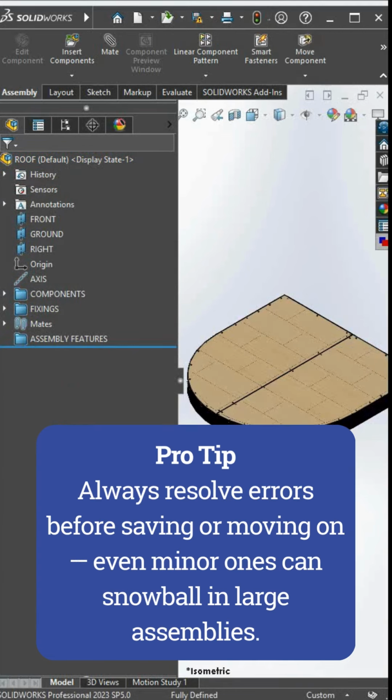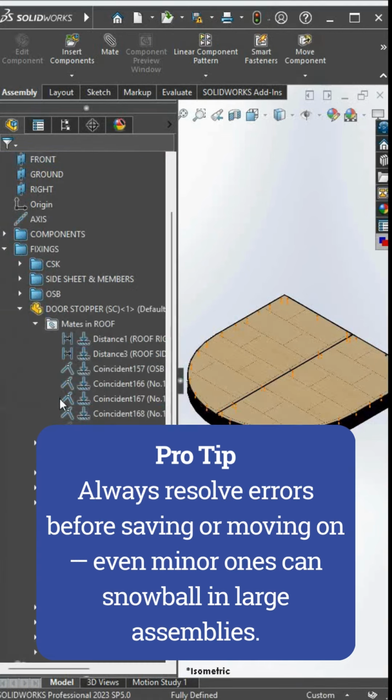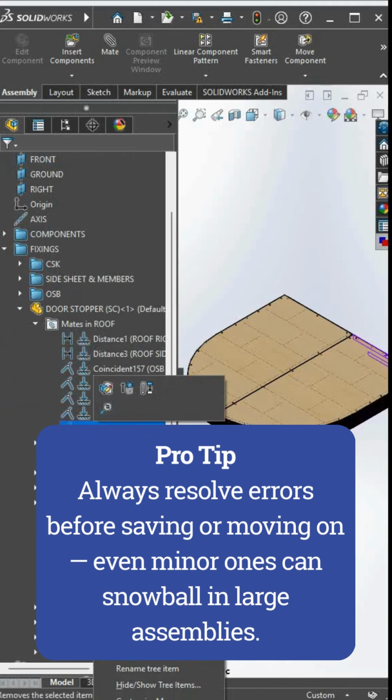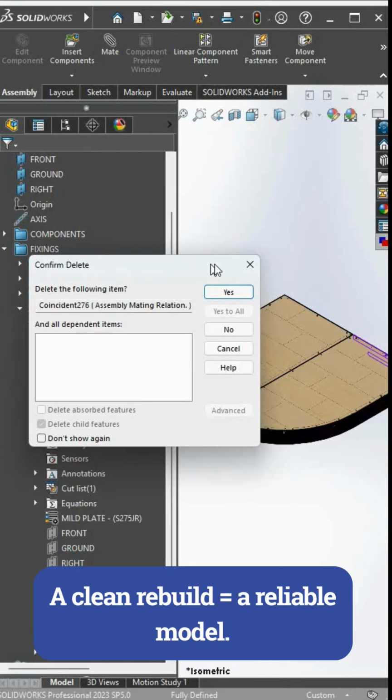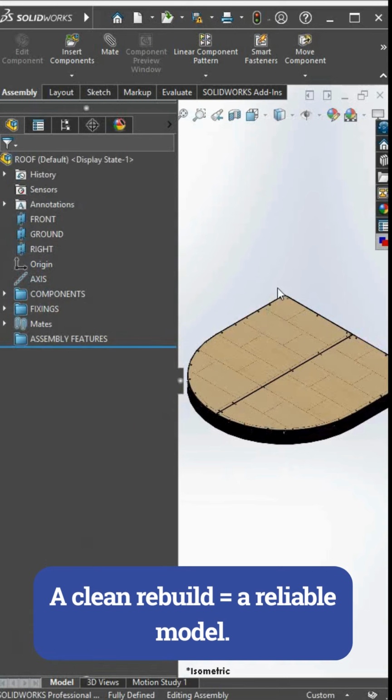Pro tip: always resolve errors before saving or moving on. Even minor ones can snowball in large assemblies. Conclusion: a clean rebuild equals a reliable model.